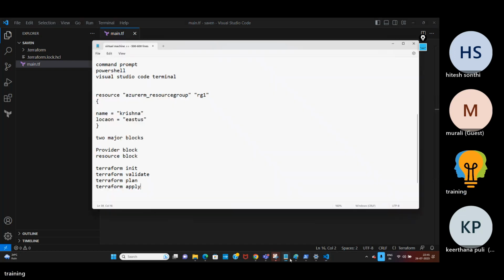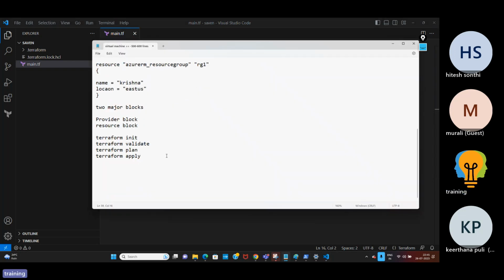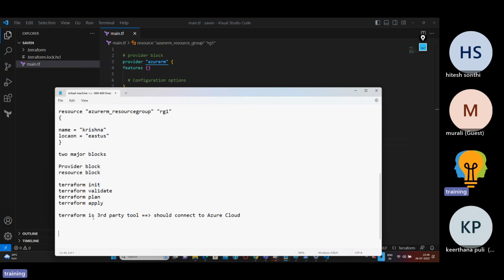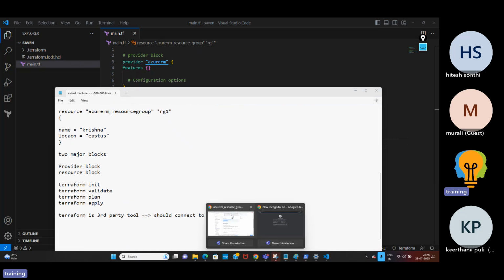Because as I said, Terraform is a third party tool. This third party tool should connect to the Azure cloud. While connecting, it cannot connect immediately, right? It has to use some credentials. By using those credentials, it can connect to the cloud. But did we give any credentials here? No. So you need to create credentials, and by using those credentials, you are going to connect to the Azure cloud.